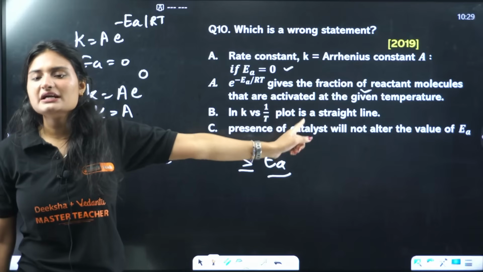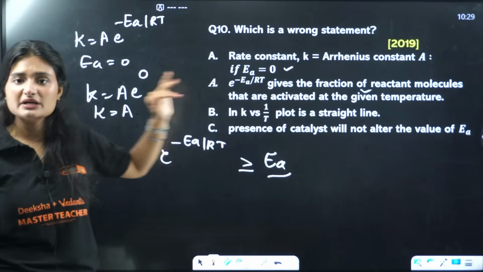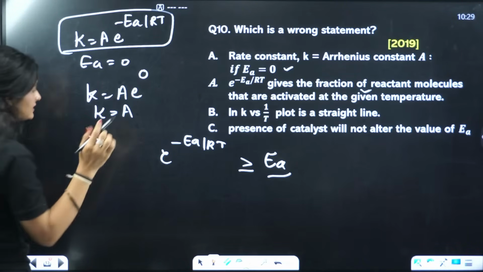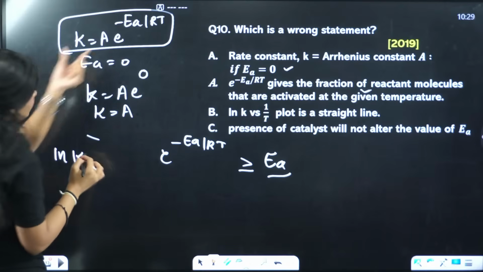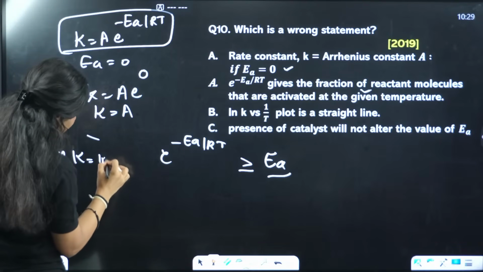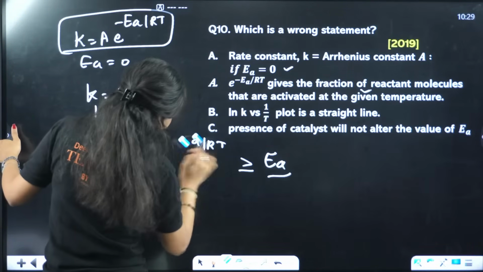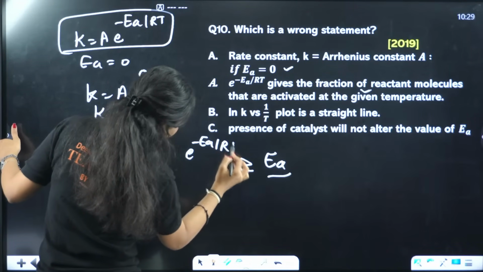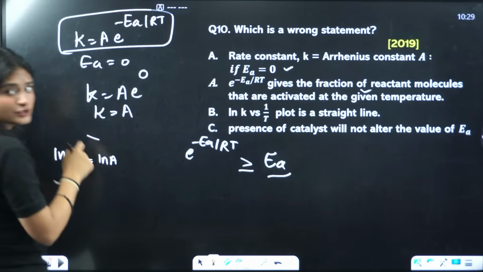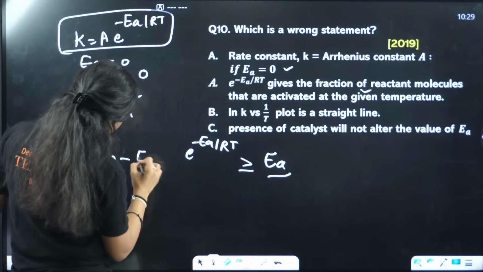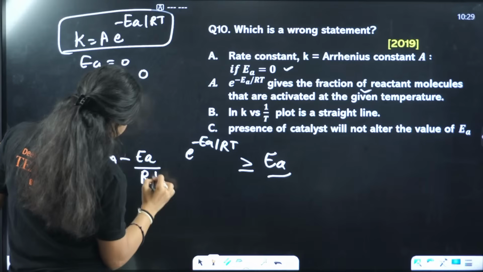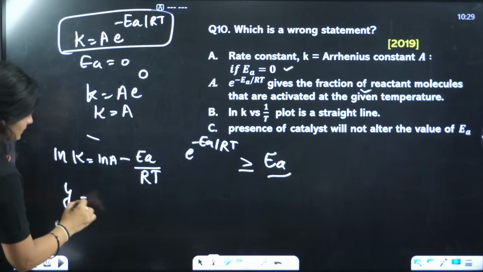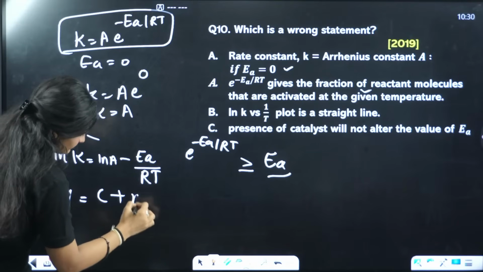ln k versus 1 by T plot is a straight line. Let's say I don't know the ln relation. From this equation, ln of k will be equal to ln of A minus EA by RT. y equals mx plus c. If this is the y axis, okay, this is c, mx.